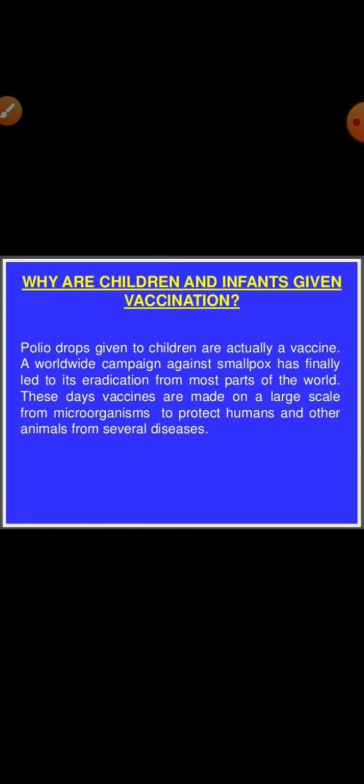Why are children and infants given vaccination? Polio drops given to children are actually a vaccine. A worldwide campaign against smallpox has finally led to its eradication from most parts of the world. These days, vaccines are made on a large scale from microorganisms to protect humans and other animals from several diseases.